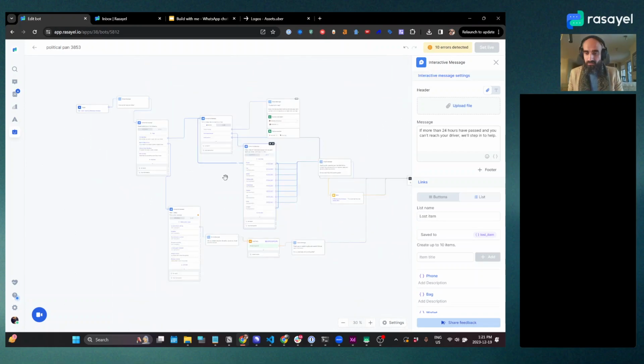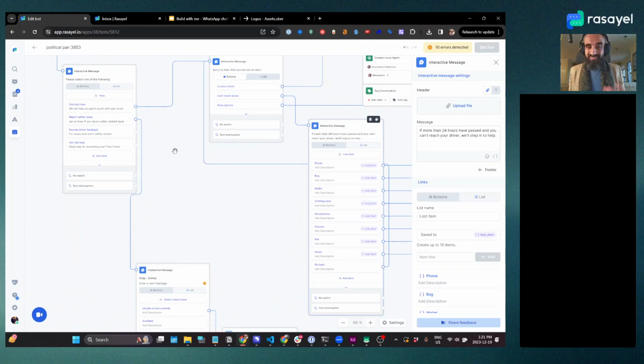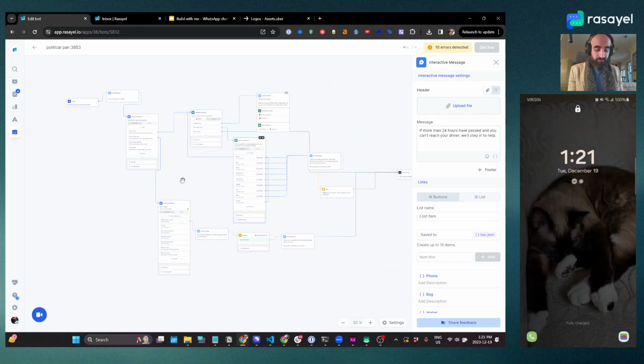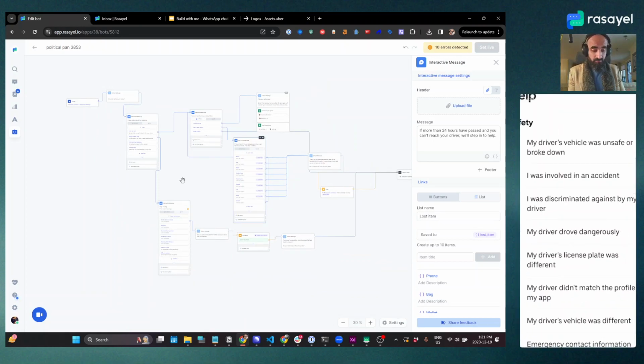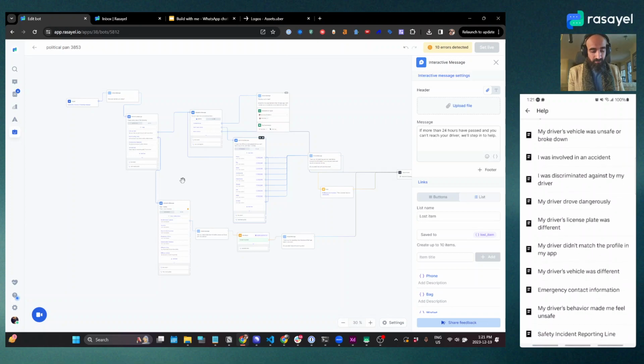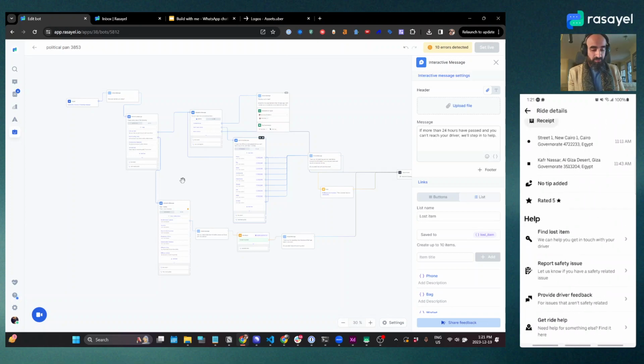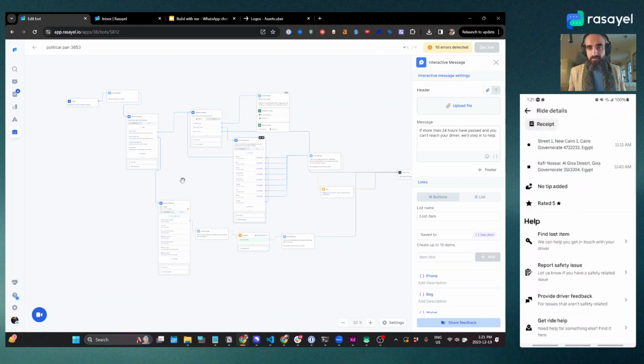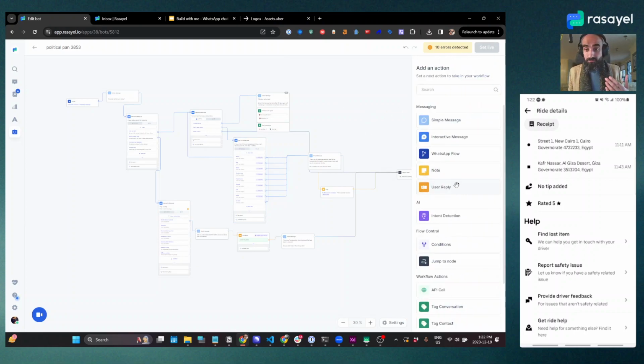So look at that. That took us about 20 minutes. Maybe let's give it a test and see where we're at. And if this flow actually makes sense, we can come back and repair it if it does not. There's quite a lot more that we can do here, like getting extra help, providing driver feedback, and so on. But they're sort of along the same tone of the others. It's a menu after another, and you can basically follow this similar process to create that flow.